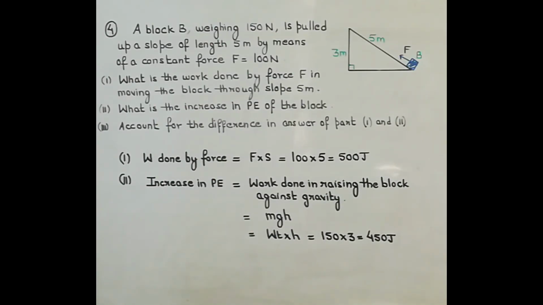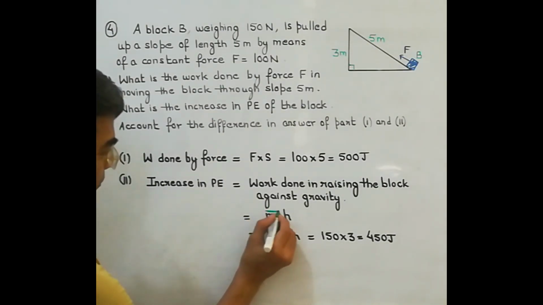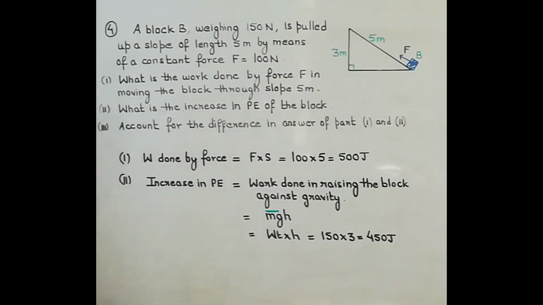So we have calculated. Now remember here in this formula, work done against gravity mgh, here this mg is representing weight of the body. So weight into height, so weight was 150 Newton, it was given in the question, and you can see the vertical height is 3 meter. So this is the increase in potential energy.